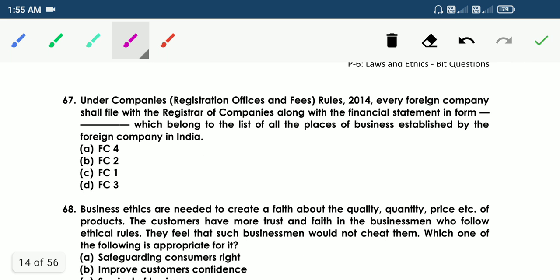67. Under the Companies (Registration Offices and Fees) Rules 2014, every foreign company shall file with the Registrar of Companies, along with the financial statement, form dash, which contains the list of all the places of business established by the foreign company in India. Option A, FC4, B, FC2, C, FC1, D, FC3. The answer is D, FC3. So under the Companies (Registration Offices and Fees) Rules 2014, every foreign company shall file with the Registrar of Companies, along with the financial statement, form FC3, which contains the list of all the places of business established by the foreign company in India.